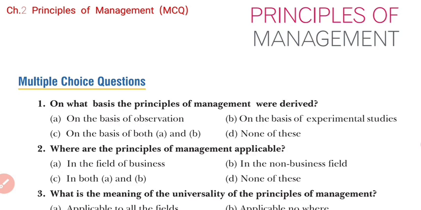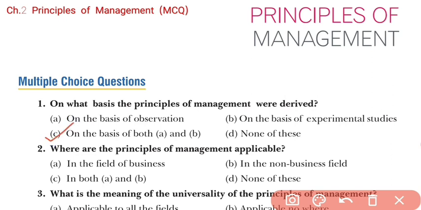Option number A, on the basis of observation. Option number B, on the basis of experimental studies. Option number C, on the basis of both A and B, and option number D is none of these. So here students, the right answer will be on the basis of both A and B, because principles of management were developed on the basis of observation as well as on the basis of the experimental studies. So now students, here we can find that the right answer will be C.